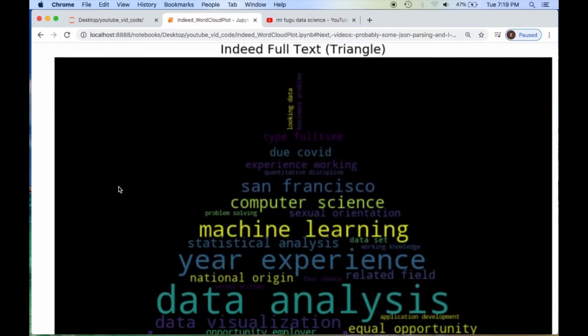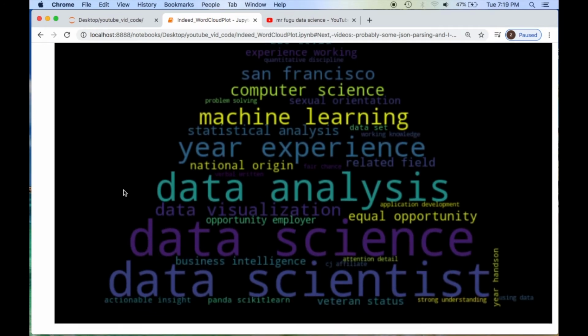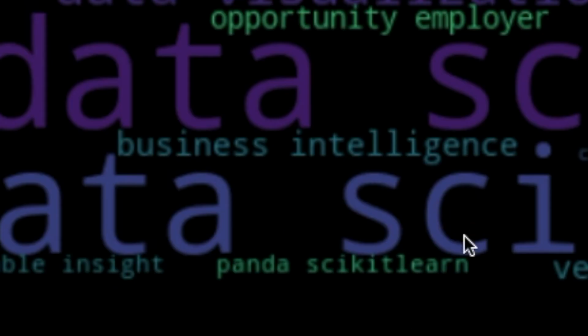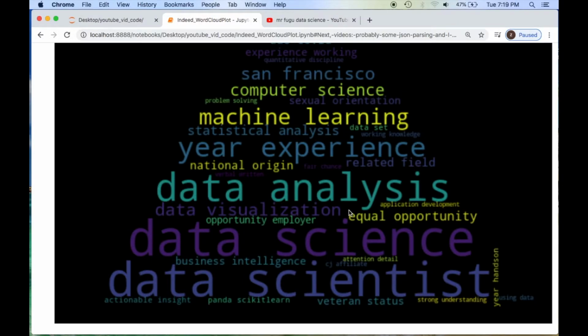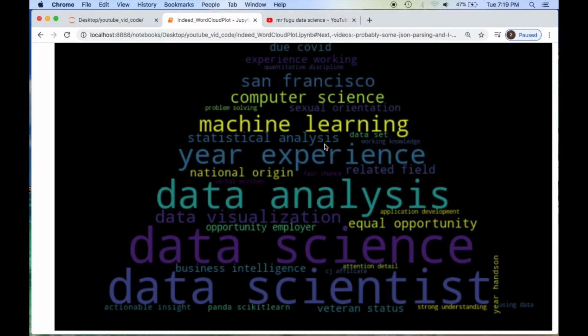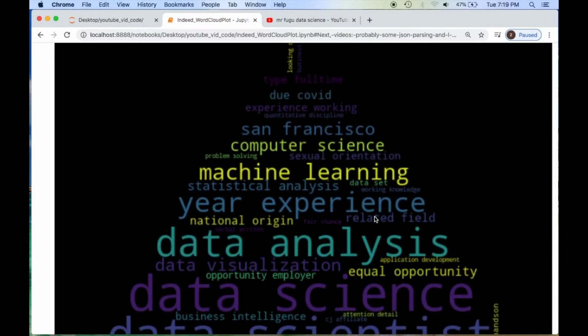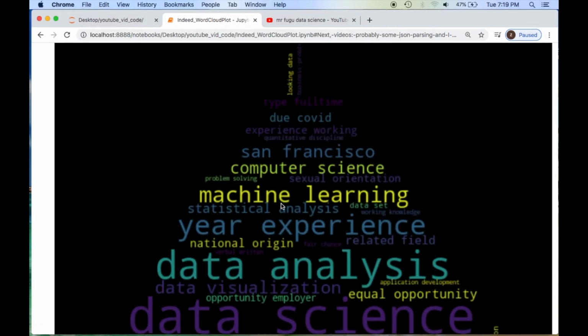Okay, that looks pretty good. We got it in a triangle. We could see a lot of things. We could see some things that are related to Python, which is good to see. Data scientist, analyst, statistical analyst. Okay, cool. We still have to do some processing to take some of these words out of here, so we'll do that in a second.